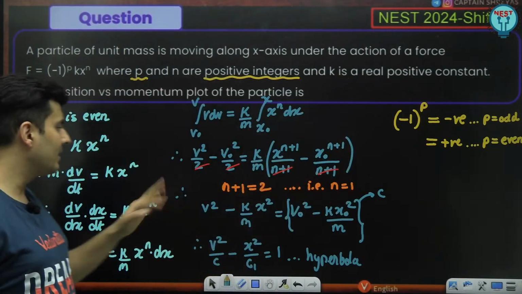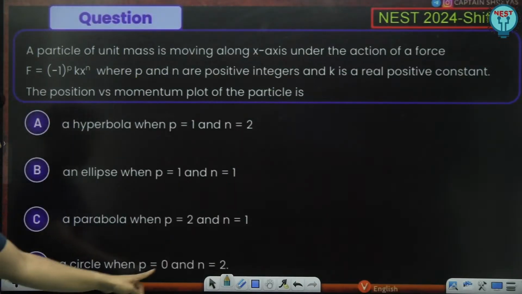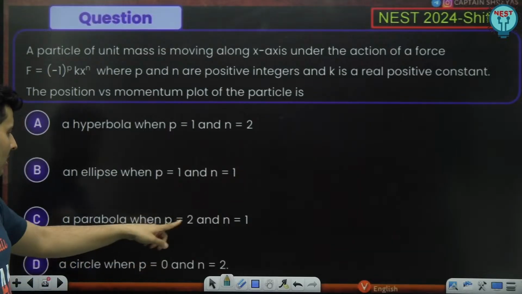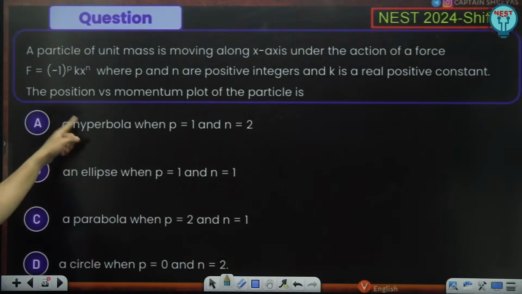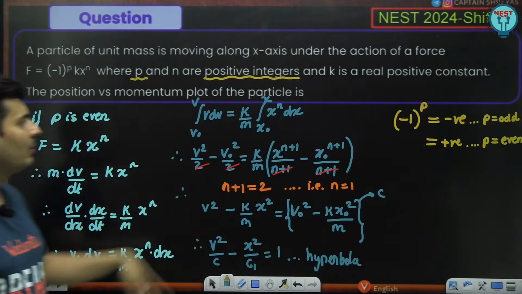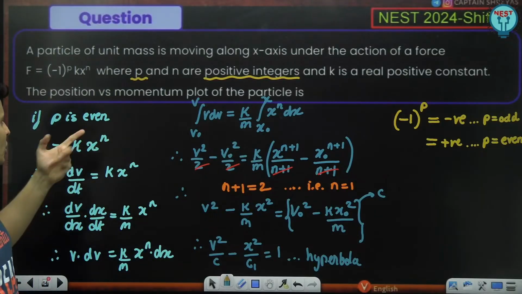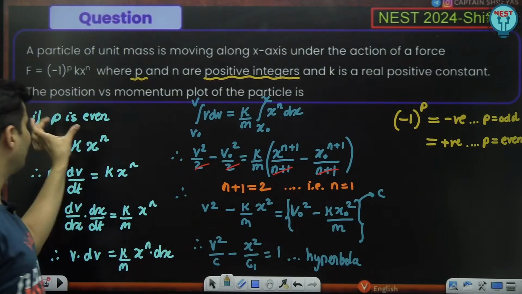So p is even and n is 1: parabola, wrong; circle, wrong; ellipse, wrong; hyperbola, correct. Hyperbola when p is 1, wrong guys. Hyperbola when p is even. So think about it, this whole thing came out like this when p is even.